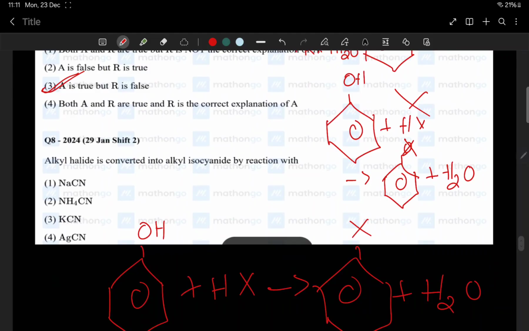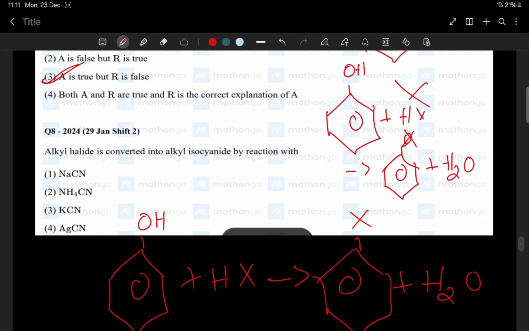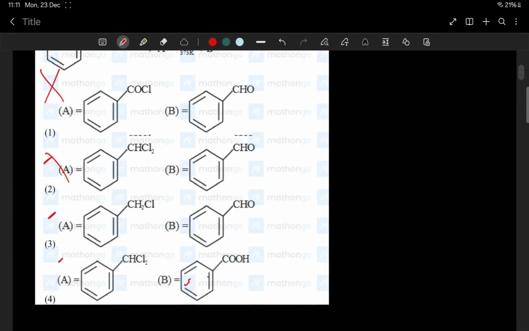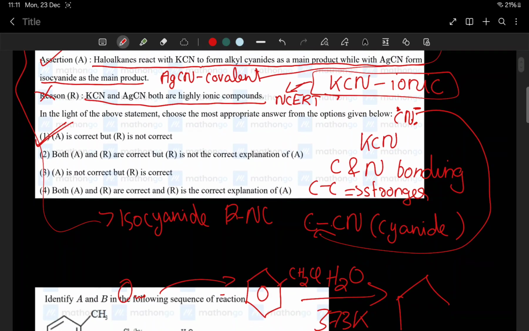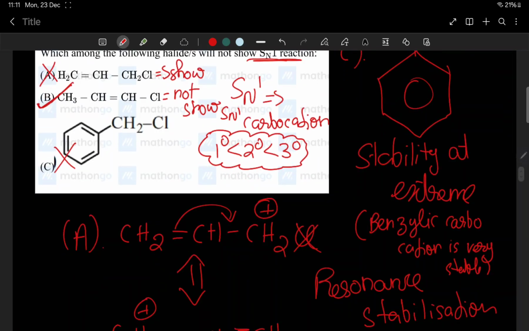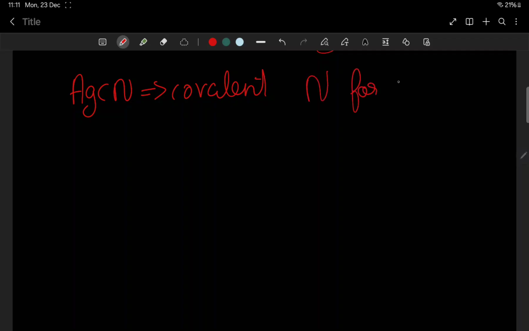Now we are having question number 8. January 29th, shift 2. Okay. Let it be anything. Alkyl halide is converted into alkyl isocyanide by reacting with. I'll just go to the first question we did. AgCN is covalent. Right. So what did we do in our first question? AgCN being covalent, only has nitrogen for bonding.